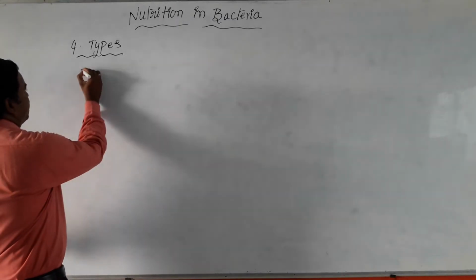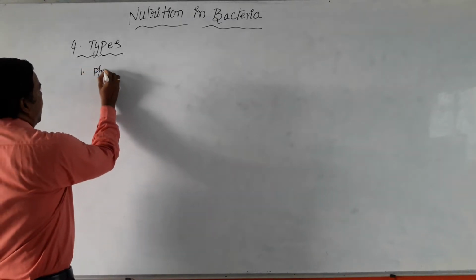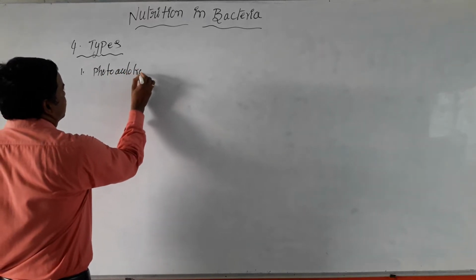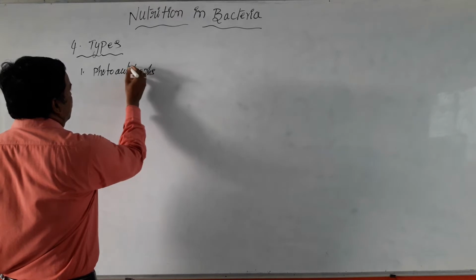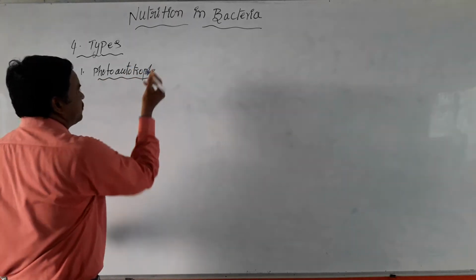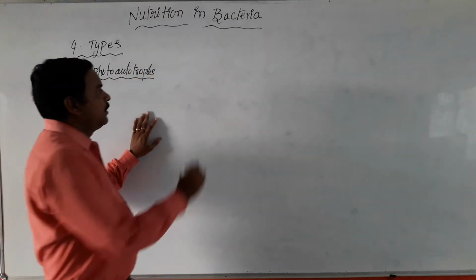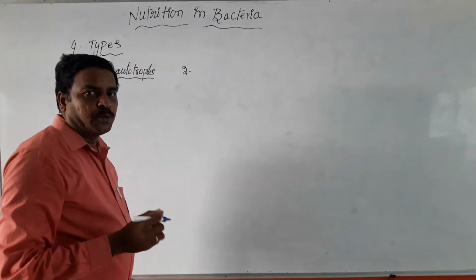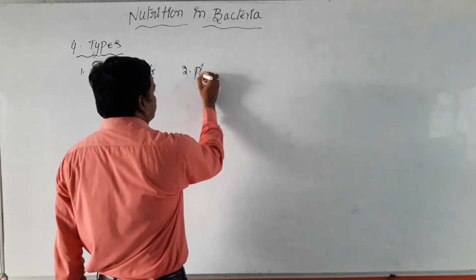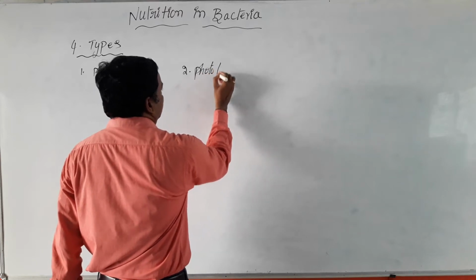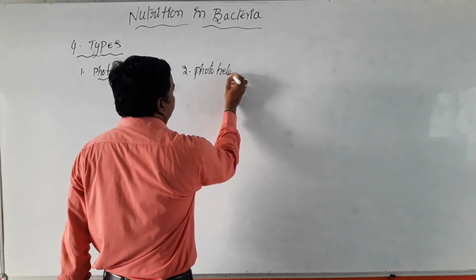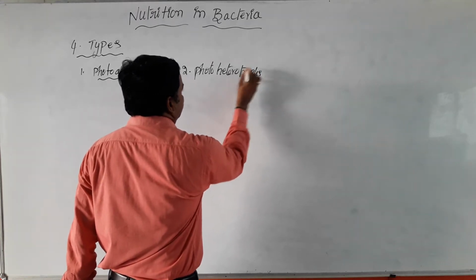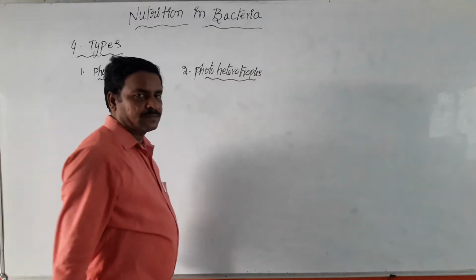One is photoautotrophs. This is the first type of bacterial cells. At the same time, the second category of bacteria is photoheterotrophs. This is the second category of bacterial cells.